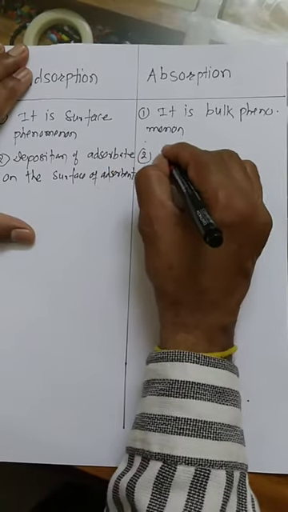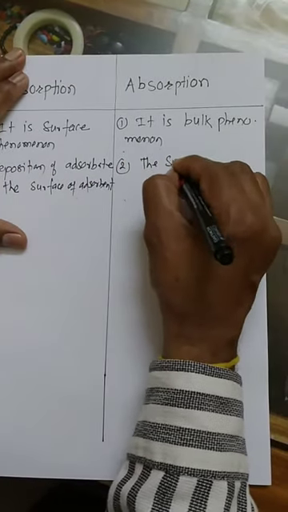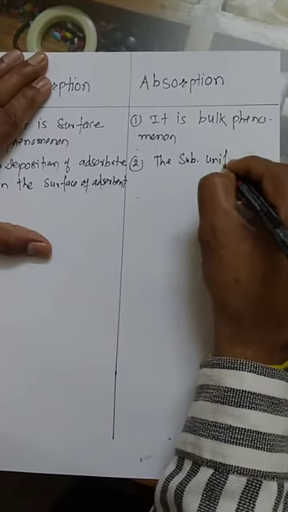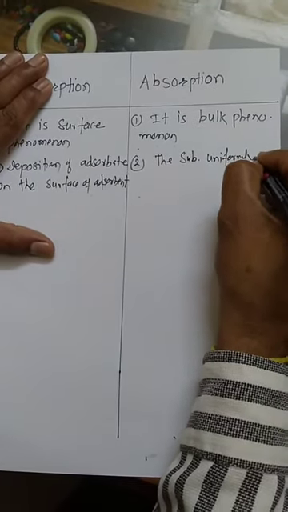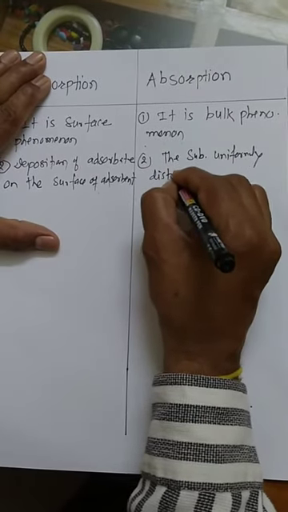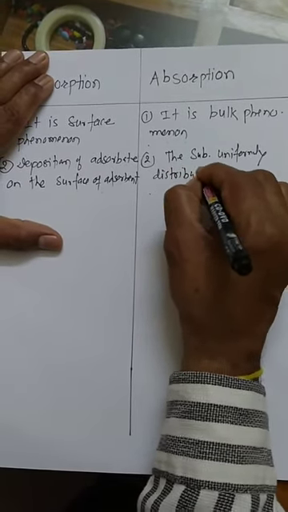Here in absorption, the substance is uniformly distributed into the body of another substance.